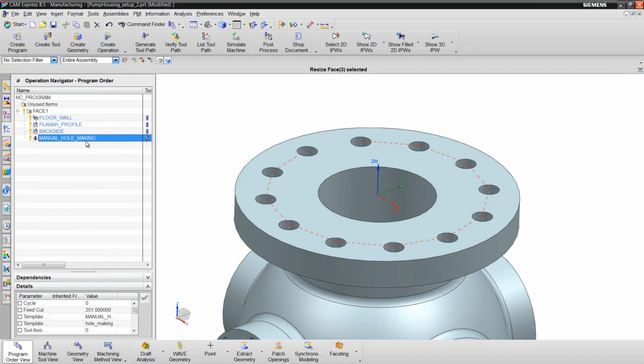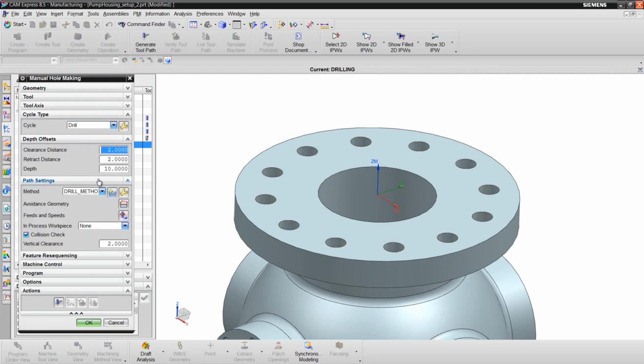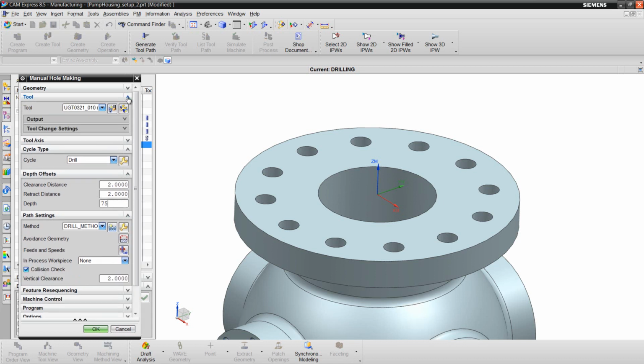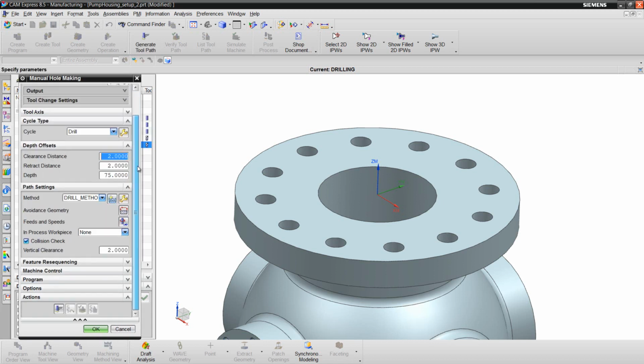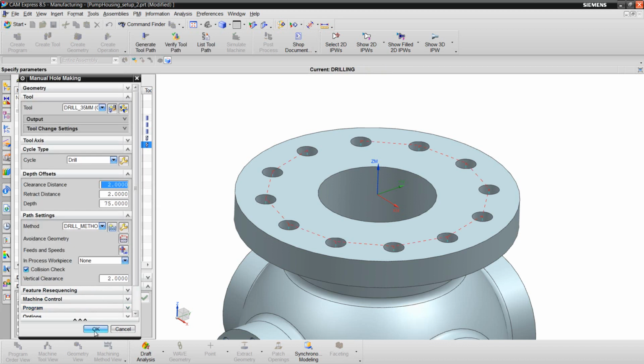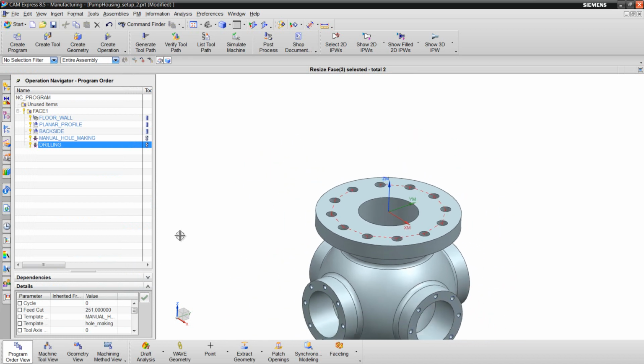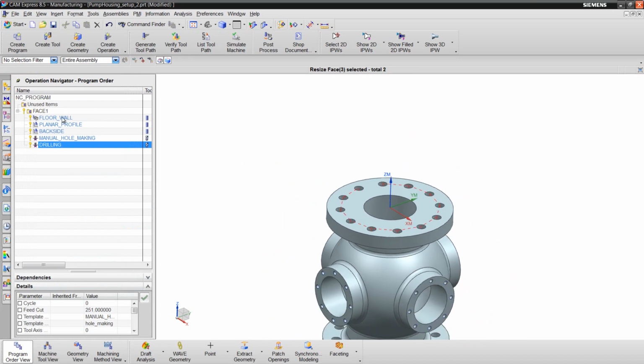Once again, I can use the copy-paste functionality to make a drilling operation. I'll change the depth to 75 millimeters, and I'll change the tool to the drill tool. Generate the operation, and it looks like I'm finished with the top face.